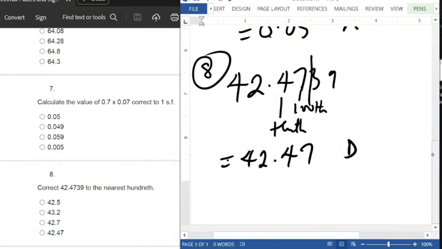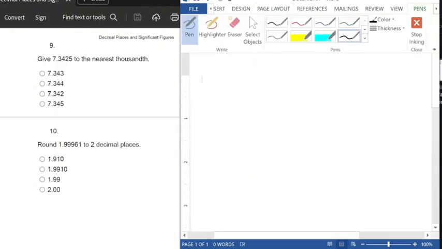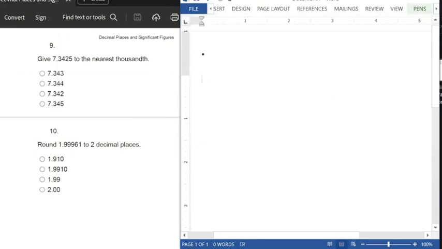All right, so we move to question number 9 and 10 now. For question number 9, we have to give 7.3425 to the nearest thousandth. So we have 7.3425.